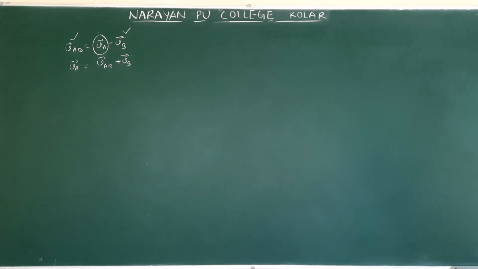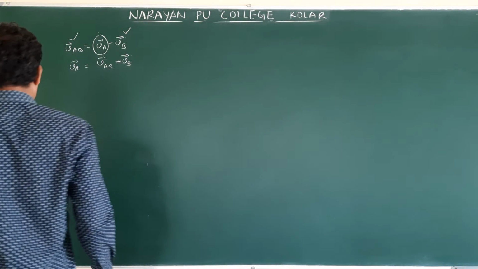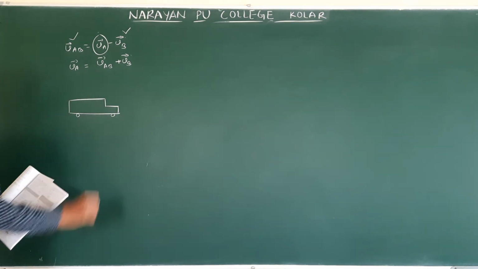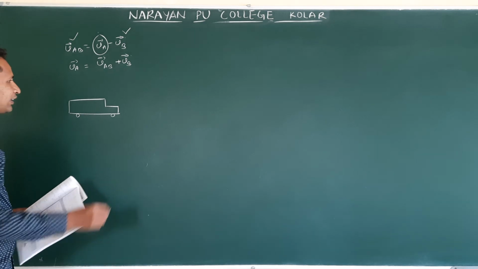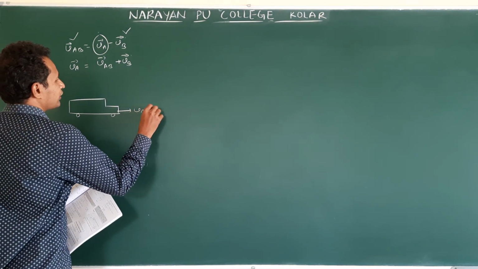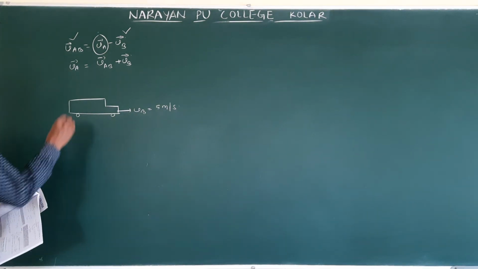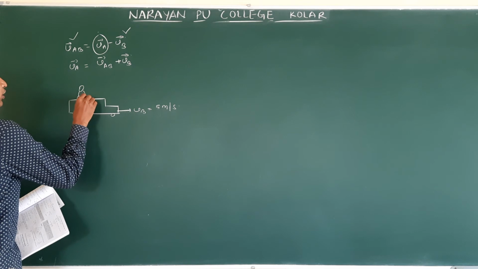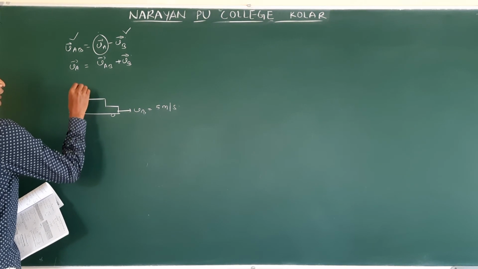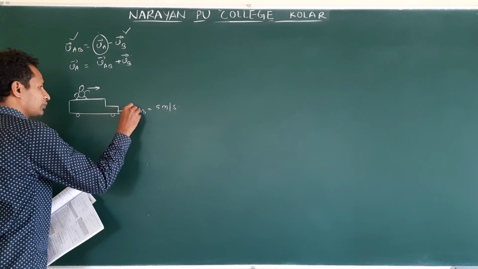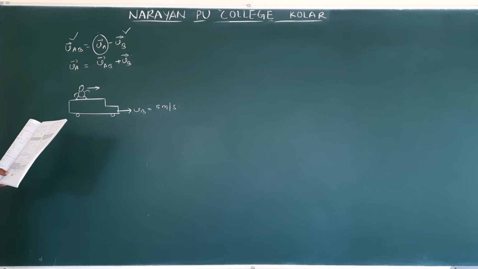On the roof of the bus, one person is walking. Okay, here the vehicle is given. Clear? The velocity of the bus, VB, is equal to 5 meters per second. Next, on the roof, top of the bus, a person is walking in the direction of bus motion.